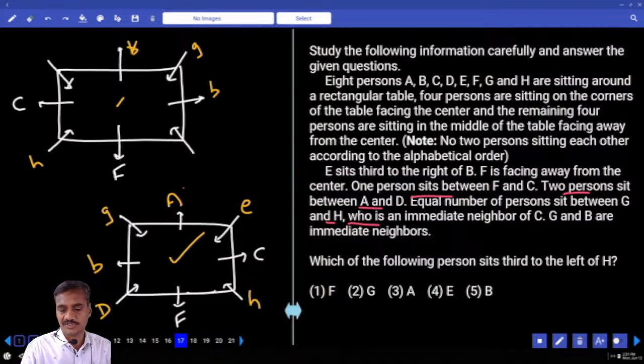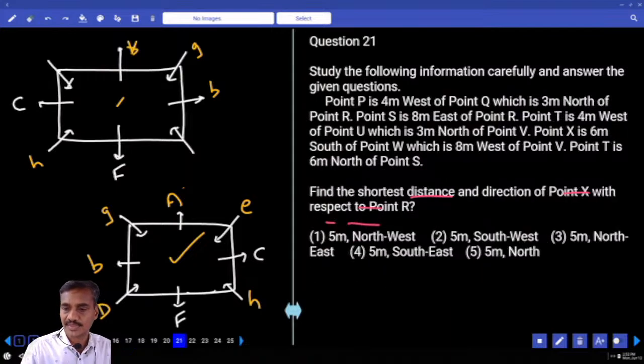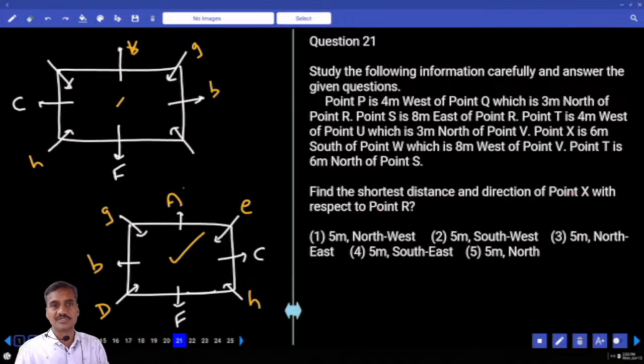Now this is about questions number 17 to 20. Then from 21 onwards, it is based on directions. Now, directions 21 to 23.